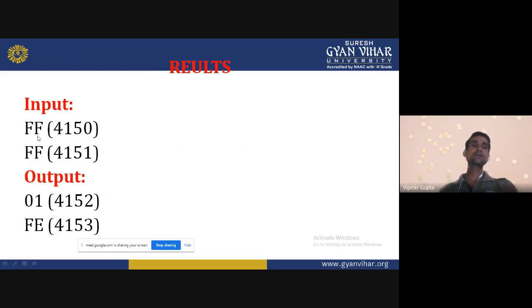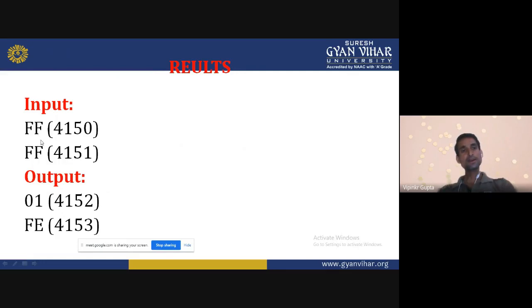At 4150 we have FF, and at 4151 we have another FF. So we want to multiply these two data. When we multiply these two data, what is the output? The output is 01 and FE, which will be stored into the next memory location.